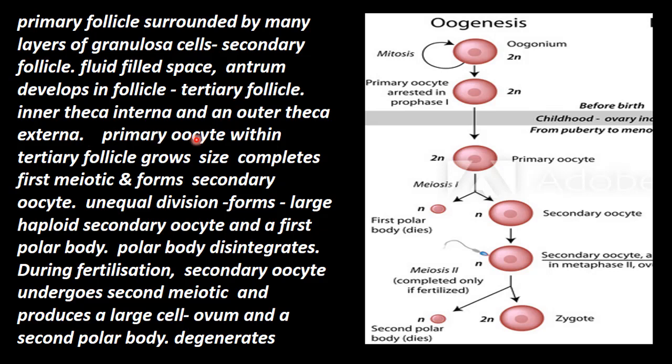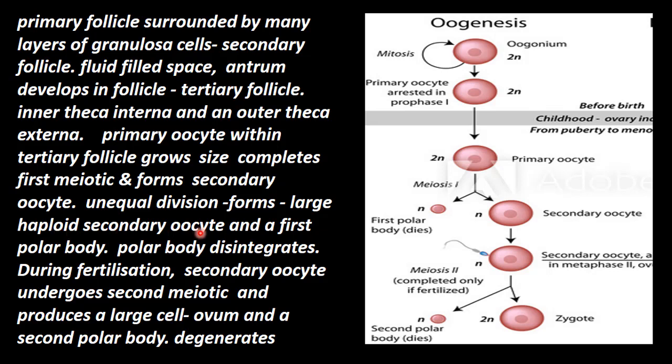The primary oocyte within the tertiary follicle grows in size and completes the first meiotic division and forms the secondary oocyte. This is an unequal division. Majority of the cytoplasm goes to one cell, the large haploid secondary oocyte.